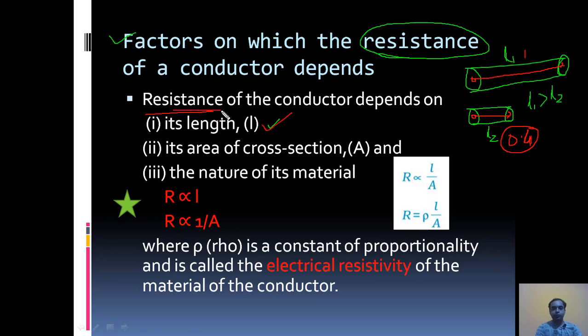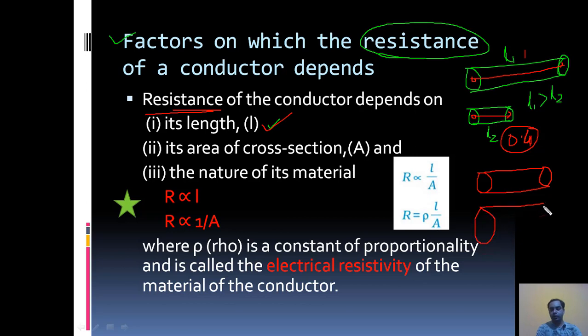Okay. Second point, the area of cross section A. As area of cross section increases, the value of resistance decreases. How? Let us see. Now we take two conductors having the same material, same length but different cross sectional area.